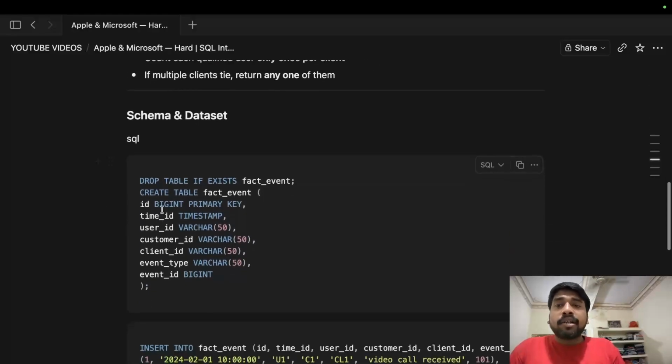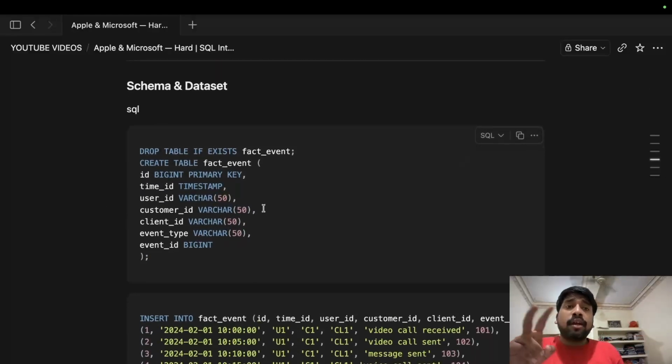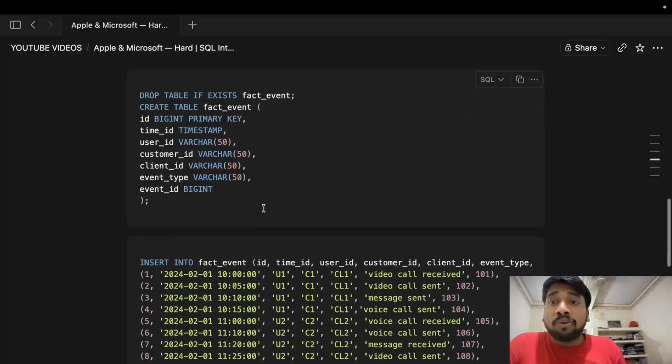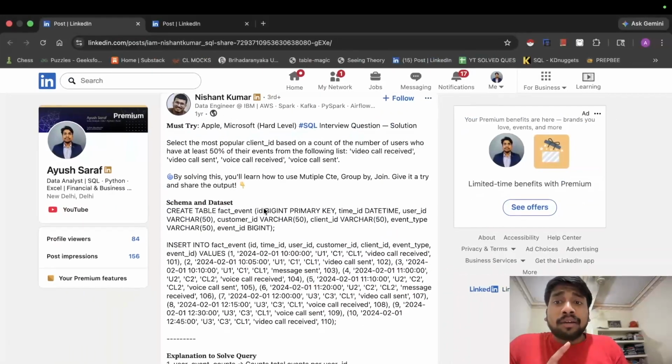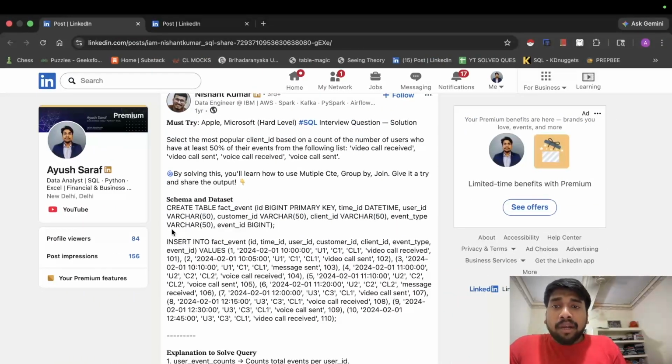This is the schema and data set. I will put these create and insert statements in my description box, so please make sure to check them out. And if you check the data set here, the number of rows are less, and there are some edge cases that were not included in this.